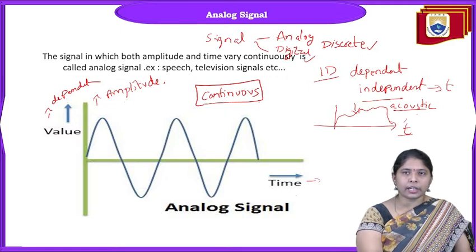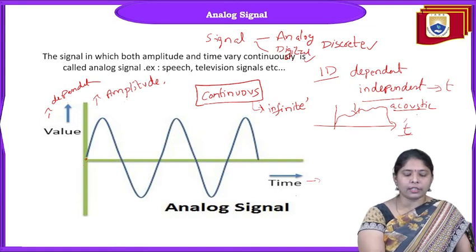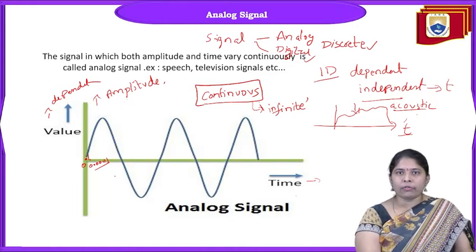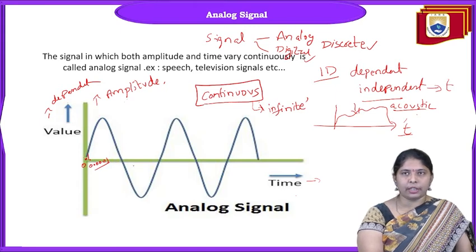Each and every instant means infinite number of samples are there. So we cannot miss any value. Suppose you take 0, we have a particular amplitude. Then if you take 0.0001, there also we have a certain amplitude. So at any instant of time, if the amplitude exists, then it is called an analog signal.